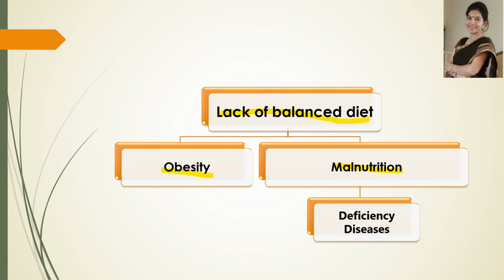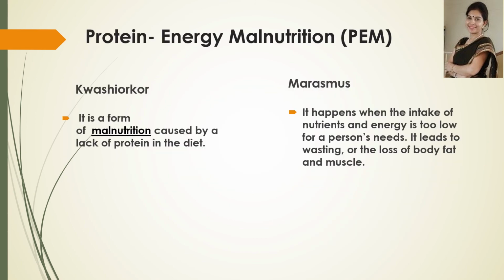Diseases that occur from the lack of an element in the diet, usually a particular vitamin or mineral, are known as deficiency diseases. So first deficiency disease is protein energy malnutrition.